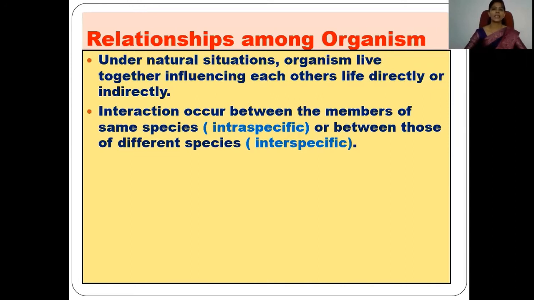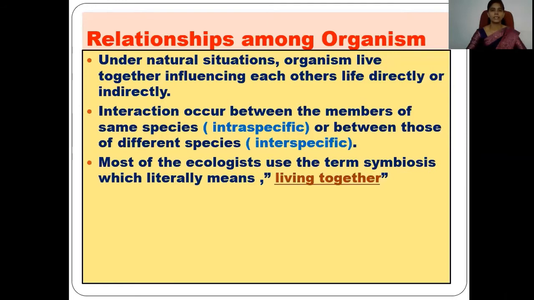These interactions can occur between members of the same species. We call it intraspecific interaction. Whenever an interaction occurs between members of the same species, it is known as intraspecific. And whenever the interaction occurs between two different species, it is known as interspecific interaction. Means the interactions which occur among animals occur at two levels: intraspecific interactions and interspecific interactions also take place in nature.